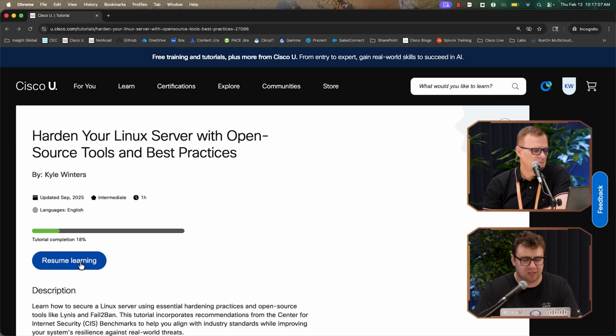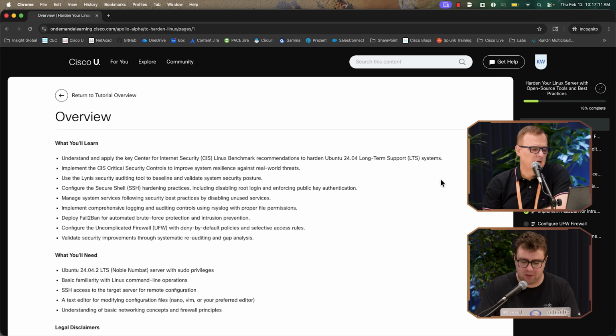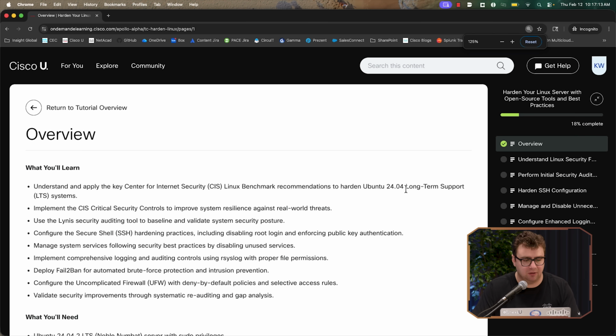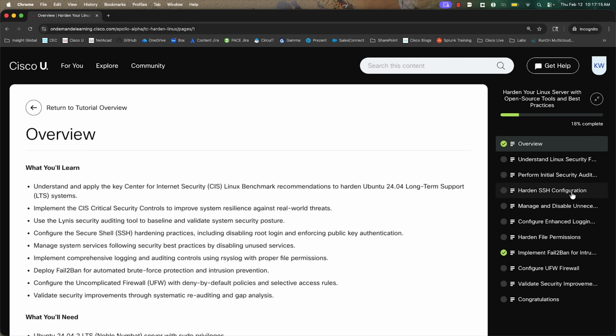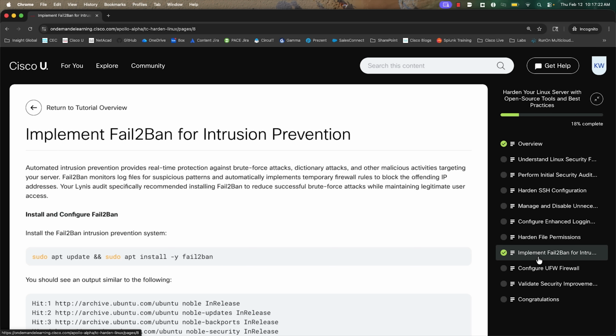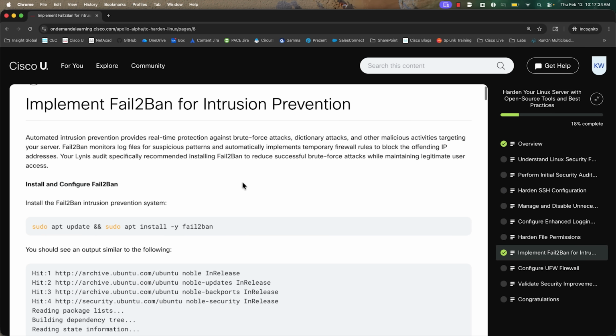Just to show you a little bit of that tutorial here, we can come in and... You wrote this tutorial? Yes, this is something that I wrote. We put this out. It'll cover things like, for example, how do you do these different types of tests with Lynis? How do you harden your SSH configuration as an example? Let's just go ahead and do one of these here just to show you a little bit.